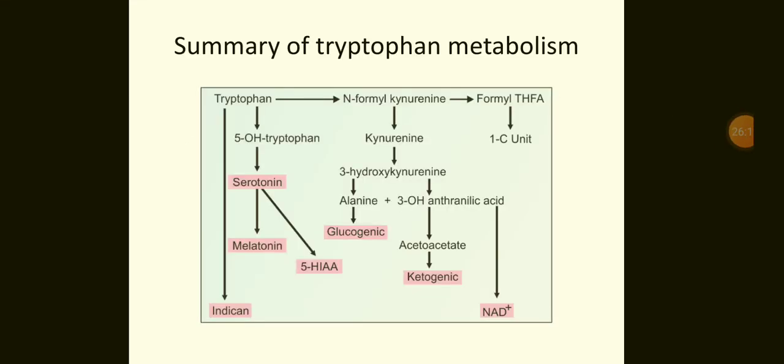We have discussed the metabolism of tryptophan. We have discussed conversion of tryptophan to acetoacetate and alanine. We have discussed conversion of tryptophan to niacin. We have discussed conversion of tryptophan to serotonin, and then serotonin getting catabolized to 5-hydroxyindole acetic acid. This diagram shows the summary of all these pathways. So let us start from the left side. Tryptophan is converted into indican.